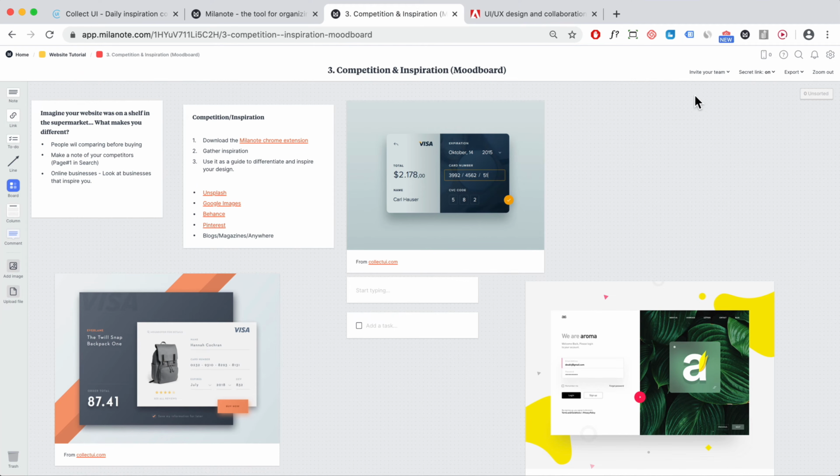It's super easy to use, and you can also invite your team or share it with your clients so they can drag in different things they like. And I think even for other projects, it's really helpful as well. Okay, so make sure you get Millernote. And once you've done that, then you want to design your website.